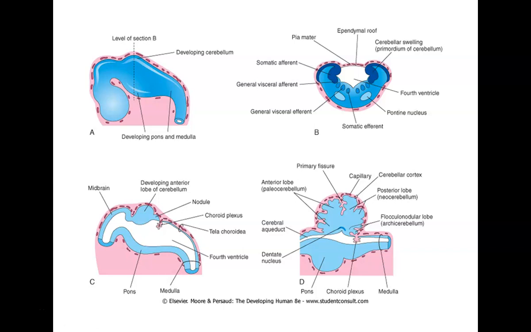First these primordia are located at the side of the fourth ventricle. Then these two swellings, the primordia of the cerebellum, grow and meet in the midline, and finally they develop into the cerebellum.